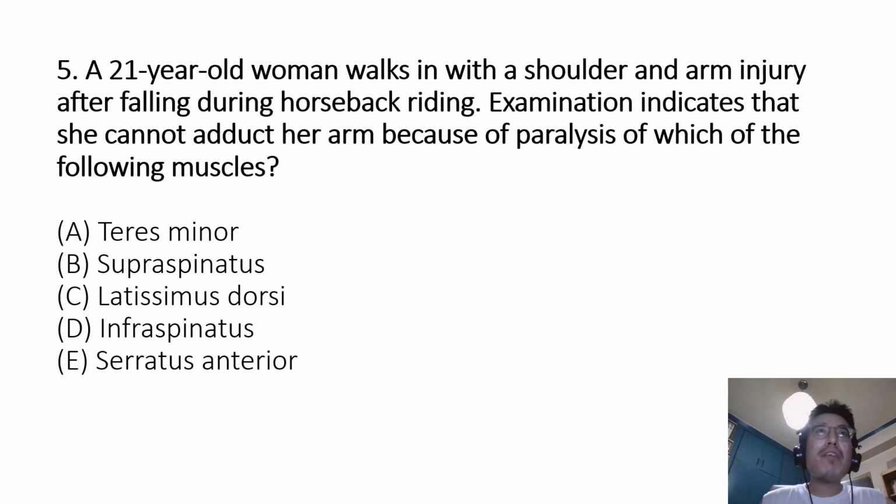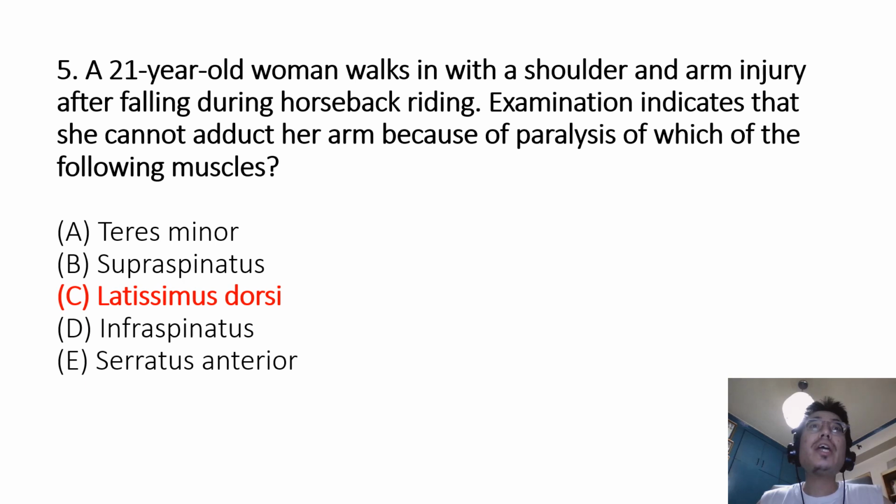Question number 5. A 21-year-old woman walks in with a shoulder and arm injury after falling during horseback riding. Examination indicates that she cannot adduct her arm because of paralysis of which of the following muscles? A. Teres minor, B. Supraspinatus, C. Latissimus dorsi, D. Infraspinatus, or E. Serratus anterior.